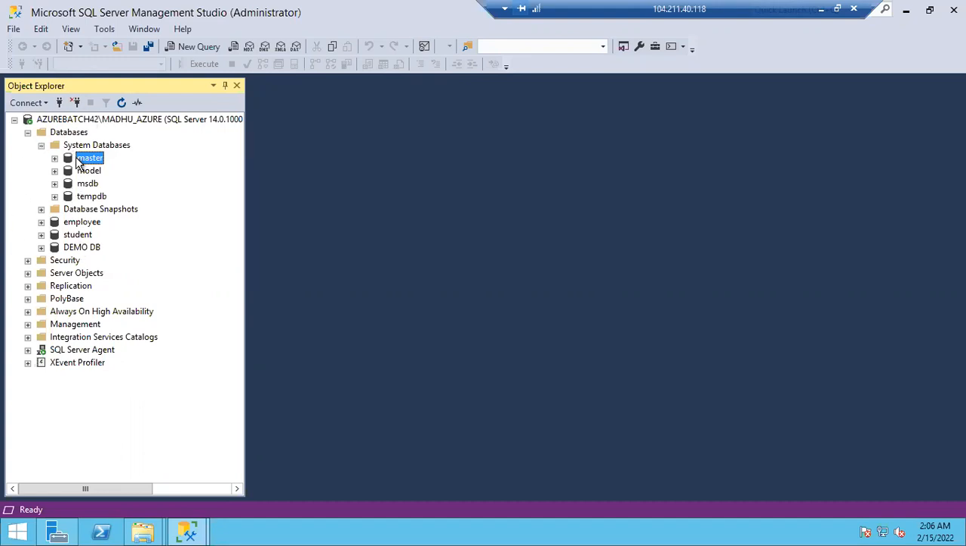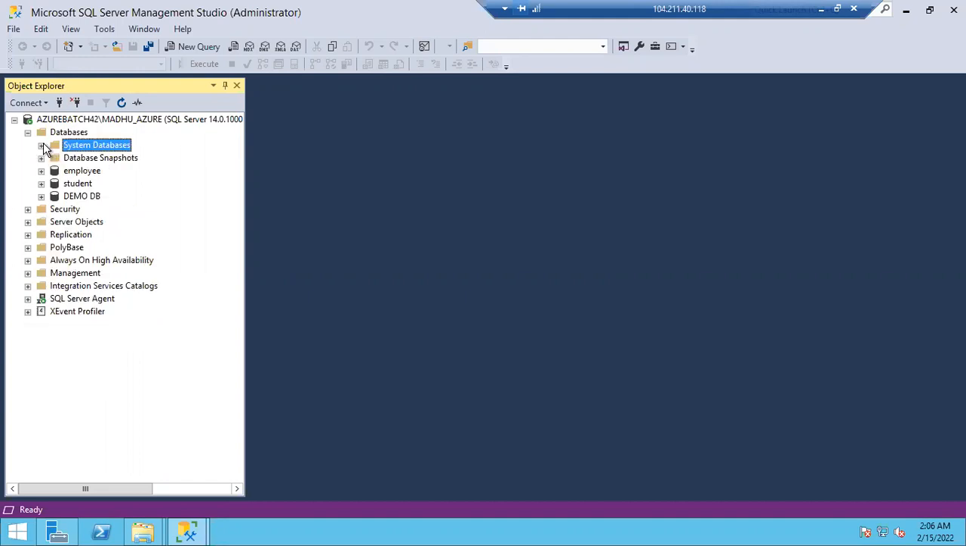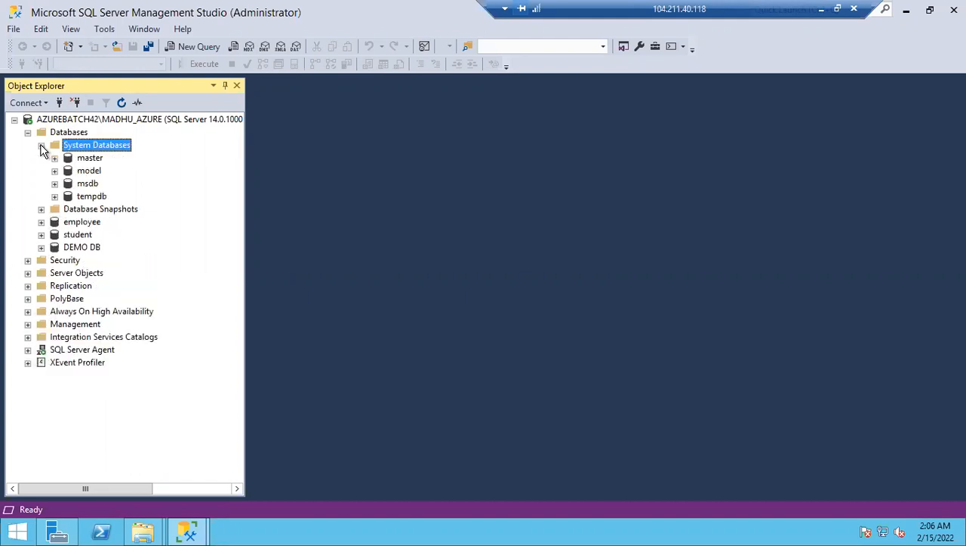So master is a very crucial database. If there is no master database, there is no SQL Server, guys. Clear? Any issues on the master database? If no issues, next, let's go to the model database, guys.